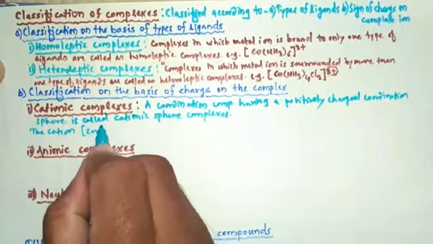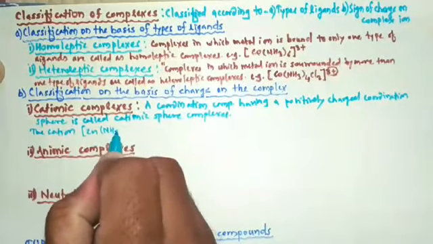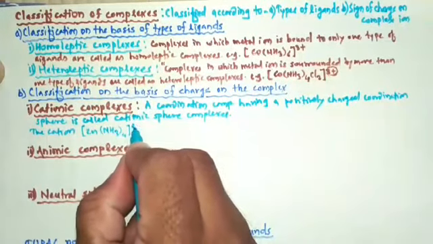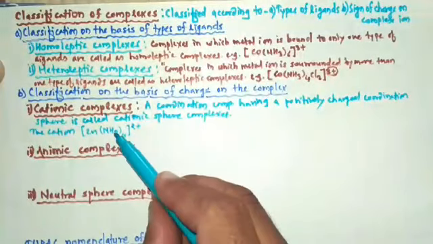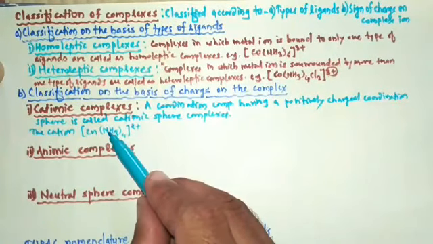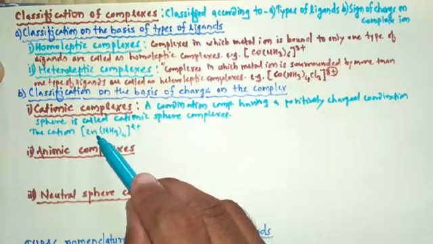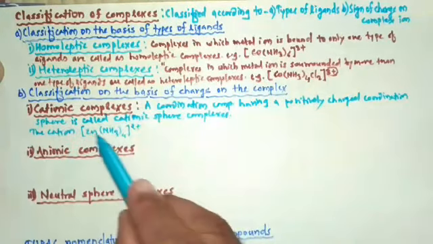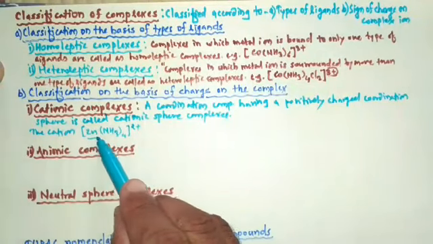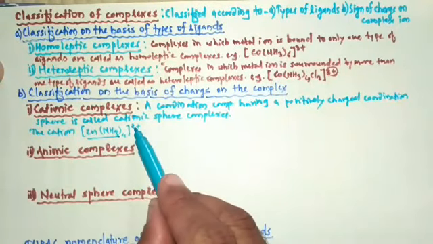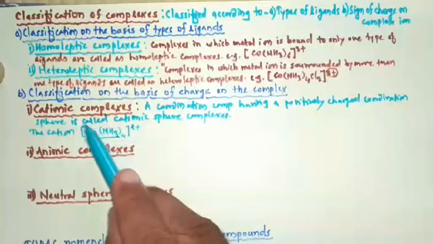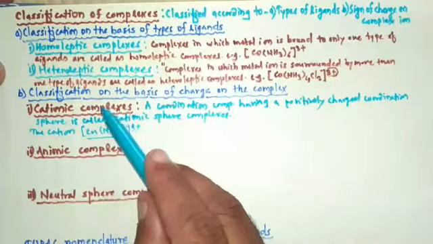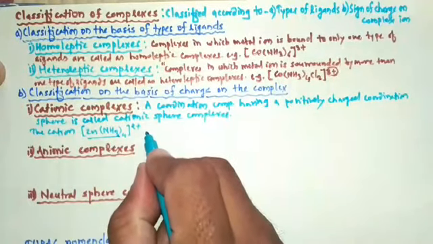Zn in bracket NH3 4 times, and this complex having the charge 2 plus. So here on this complex there is a positively charged coordination sphere. So this coordination sphere having a positive charge, that's why this is the example of cationic complexes.